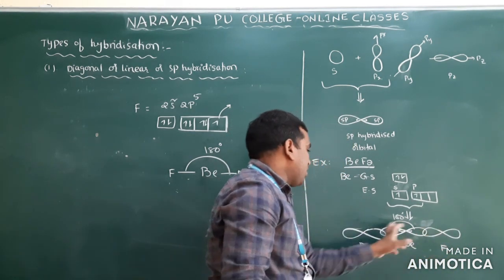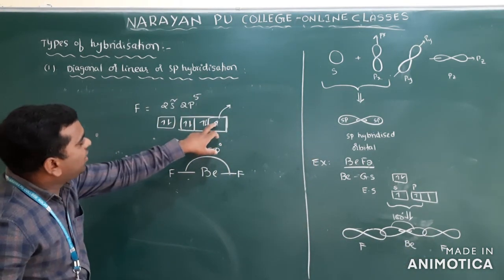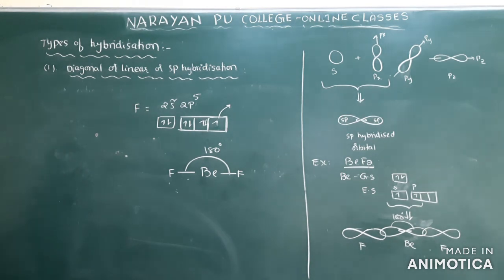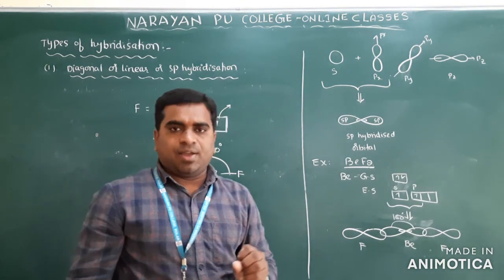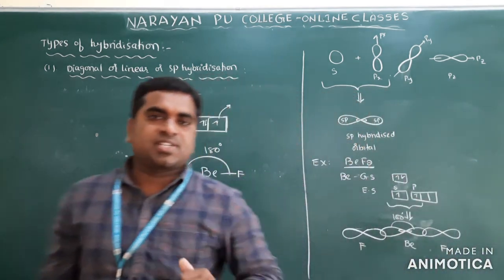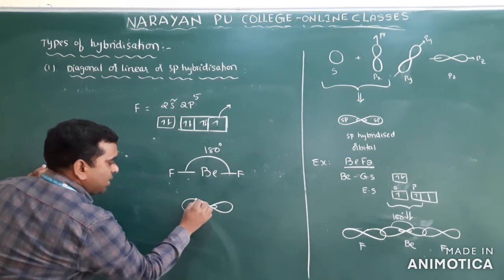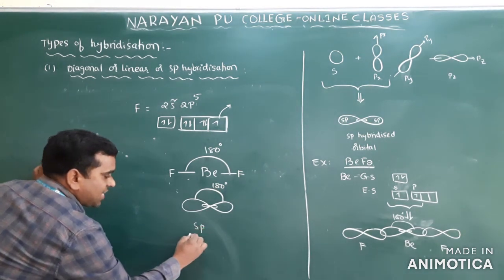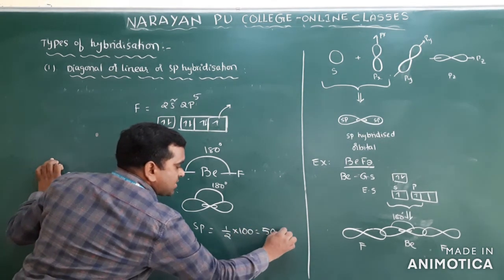So after overlapping of the empty orbital with the half-filled orbital of the p orbital, you will get this. Clear? So this is 180. Now in this one, each hybrid orbital has 50% S character and 50% P character. Why is it 50% S character and 50% P character? This is the sp hybrid orbital. How much angle here? 180. So this is sp, and the s character is 1 s orbital, 1 by 2 into 100, which is 50% s character.